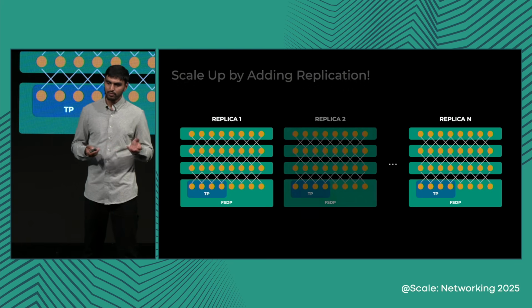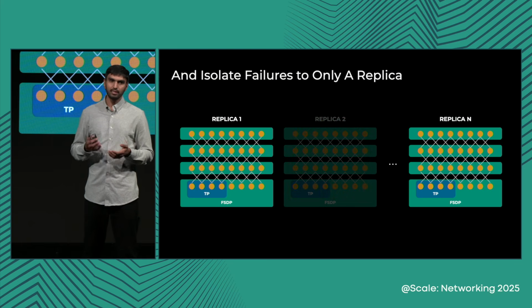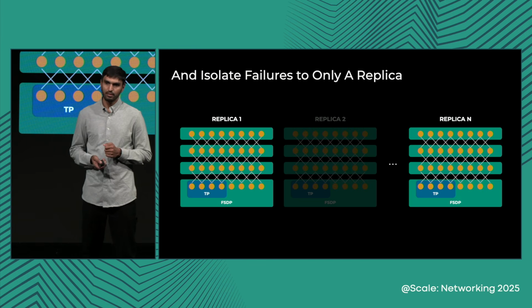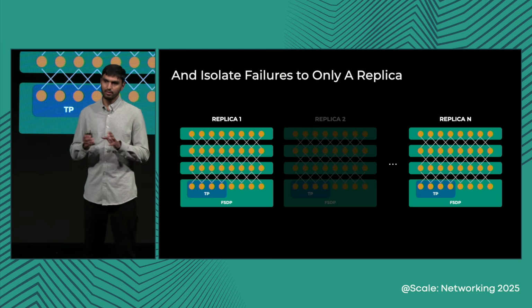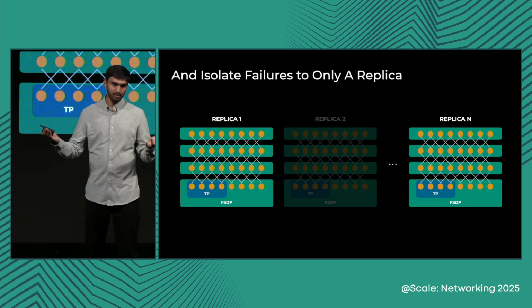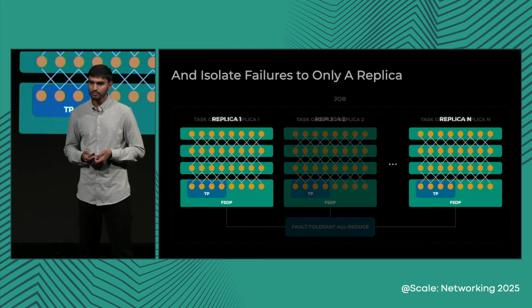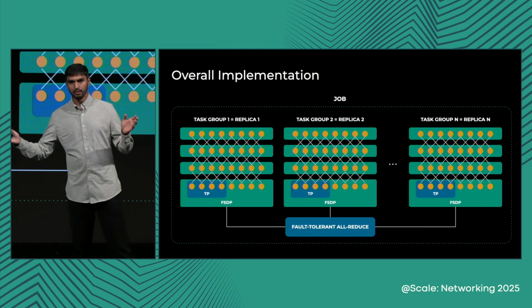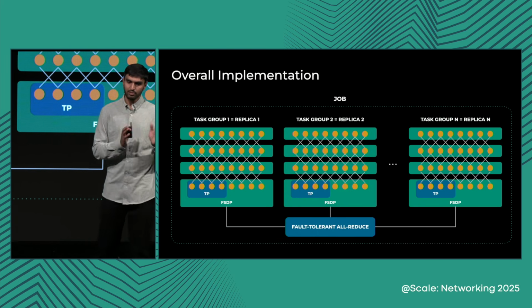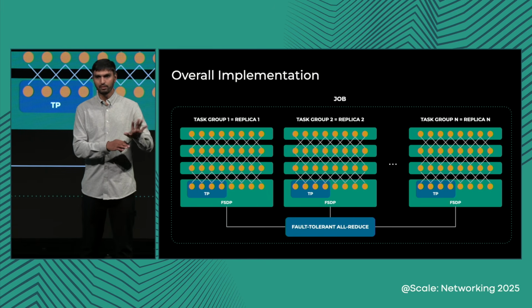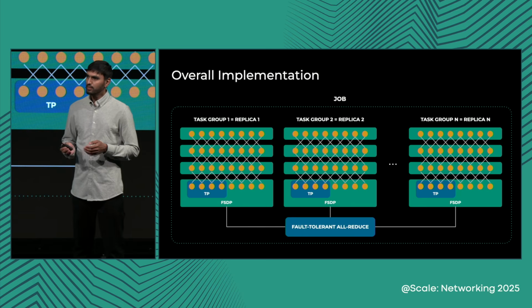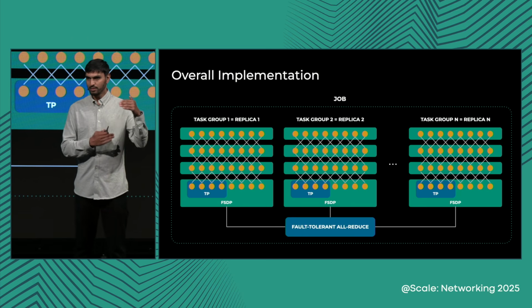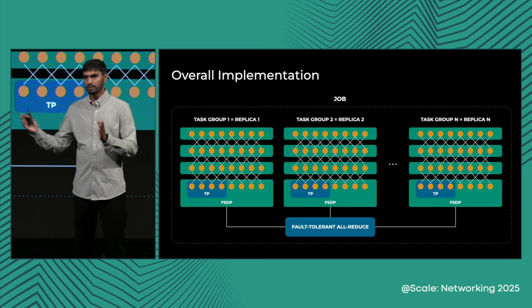The key difference, however, is: what if we can bring down one replica while allowing the other replicas to continue training? In order to do so, the all-reduce, the collective that goes across the replicas, has to be fault tolerant. So we model our job as multiple task groups, each task group representing one replica in which the model is fully sharded. Model architecture and required performance would determine the size of the replica and how many replicas we have.